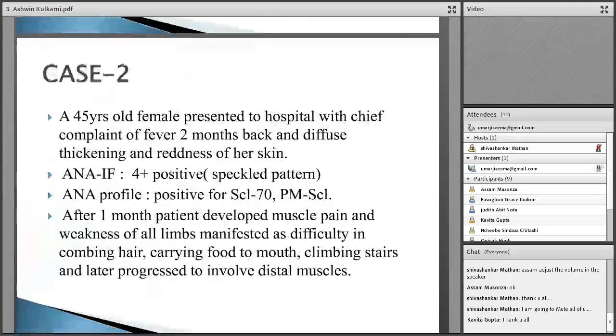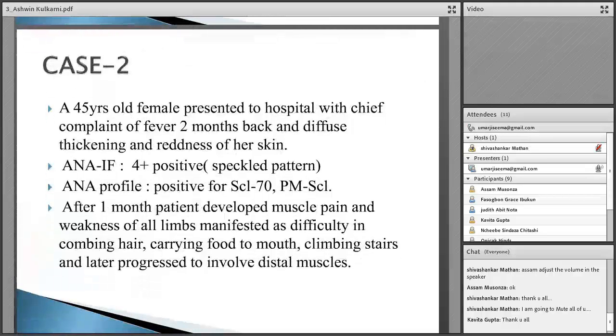In the second case, we have a 49-year-old female patient who presented to the hospital with chief complaints of fever since 2 months and diffuse thickening and redness of her skin. Her ANA-IF was strongly positive, speckled pattern, and the ANA profile was positive for anti-Scl and PM-Scl antibodies. This was strongly suspicious of systemic lupus erythematosus.